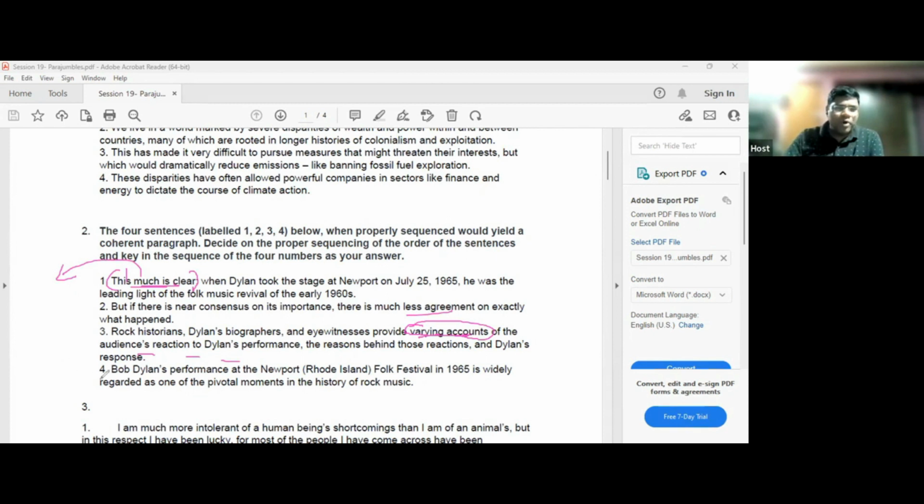So you start with Bob Dylan saying that his performance at the Newport is widely regarded as one of the pivotal moments. So this is definitely the opening. Then you will fit 2 more statements, and towards the end you say this is much clear. Now the point of discussion is how you are going to fit this contrast. This "but" will go with which sentence?